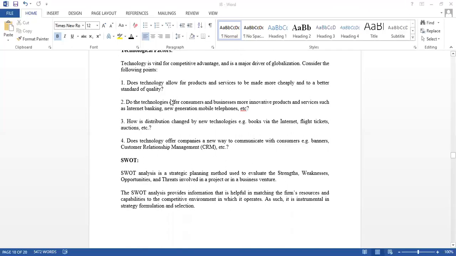And what are the factors that you need to consider in the technological environment? Does technology allow products and services to be made more cheaply and to a better standard of quality? So you need to check whether technology is allowing your products and services to be made cheaply available, or whether it will increase your quality.